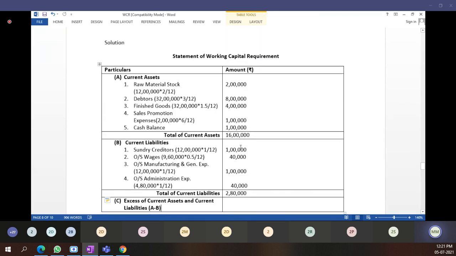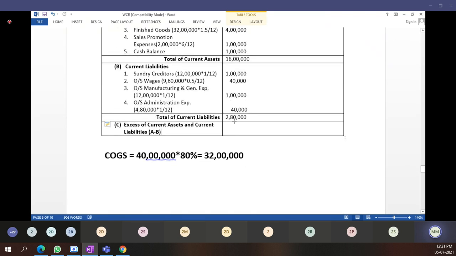A current assets 16 lakh and B 2,80,000 rupees. How much comes A minus B? Friends, tell me. 13 lakh 20,000. Okay. This much is clear.